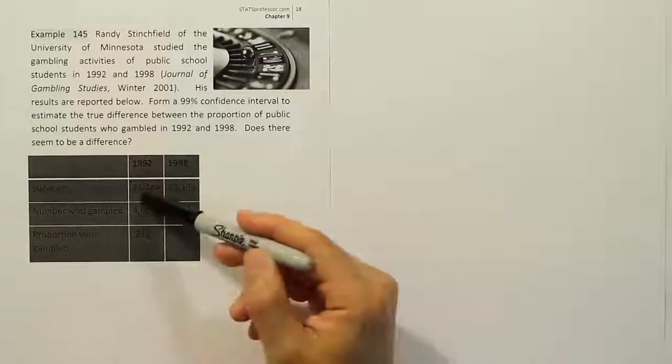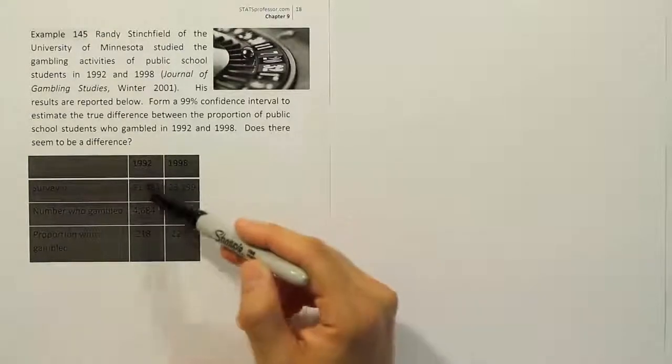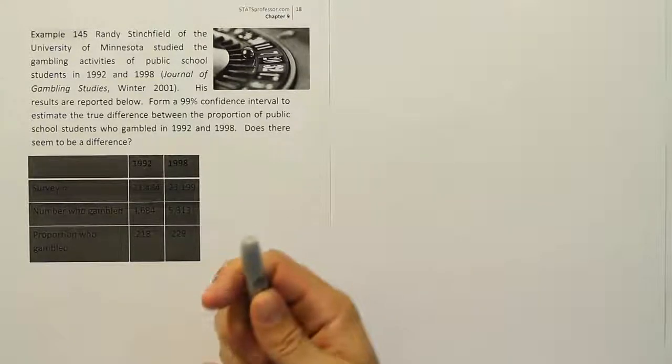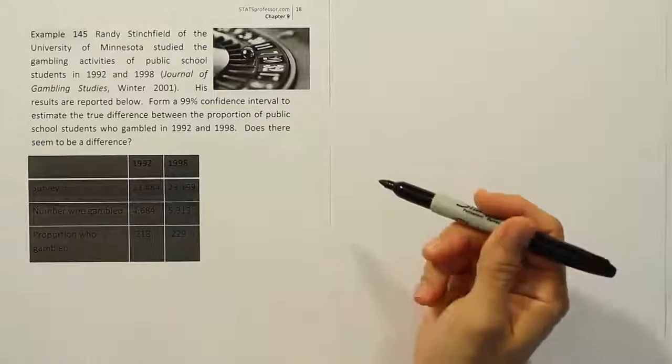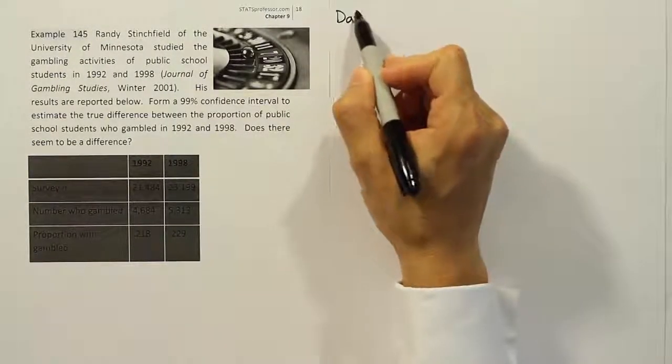But basically what they give us is the sample sizes for the 2 studies, the number of people who gambled out of the group, and then they divide the 2 to give us sample proportions, p-hats. So we'll have that for the problem itself. And when you're doing a confidence interval, we still have the same 4 steps. We're going to first list the data. So let's go ahead and do that for this problem.